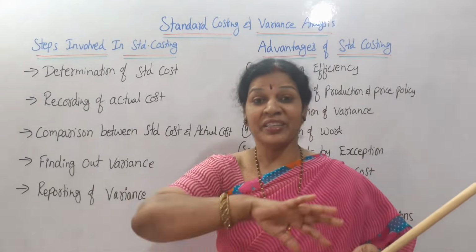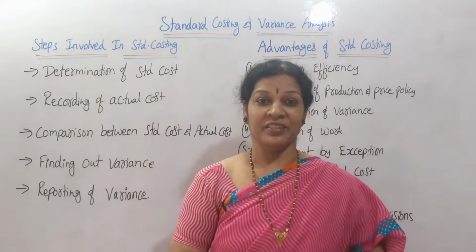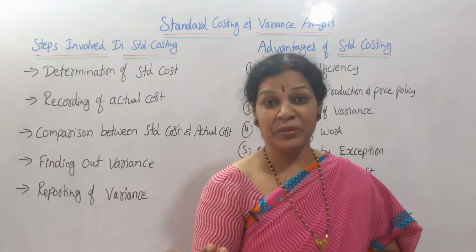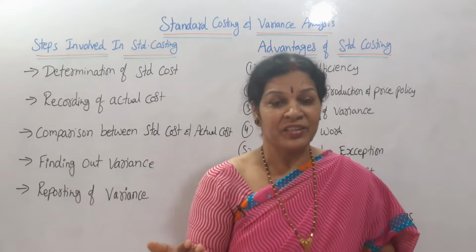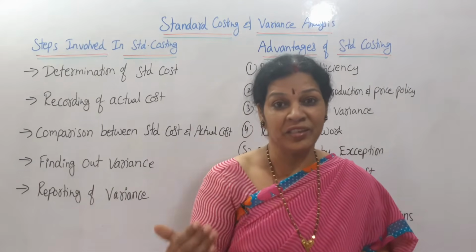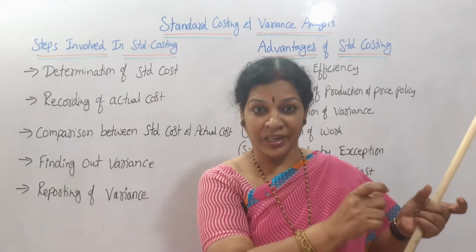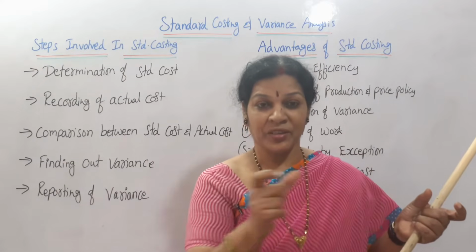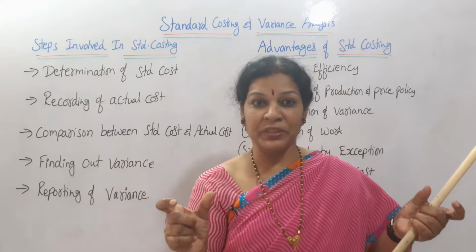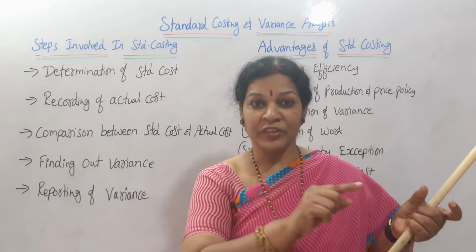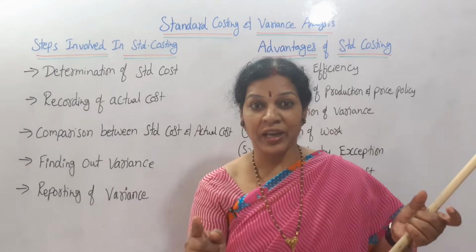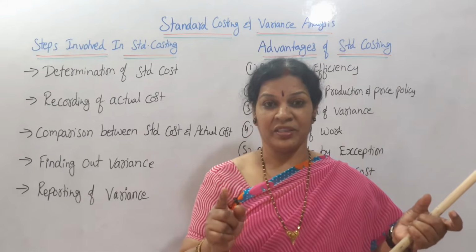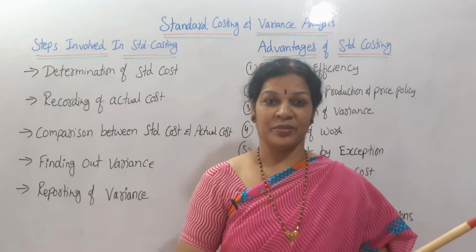We are deciding this is the standard cost. But when it comes to practicality, the cost may differ. Sometimes it may increase or decrease compared to this standard cost. So the actual cost will be different. The difference between standard cost and actual cost is the variance.